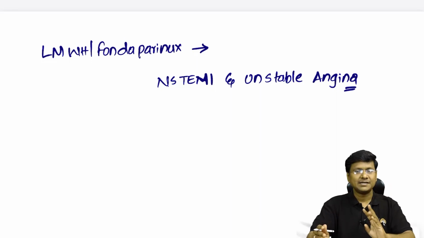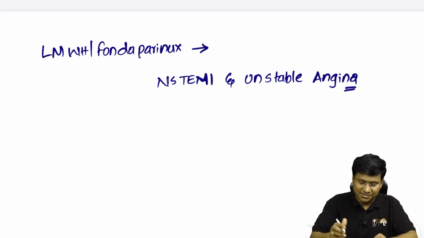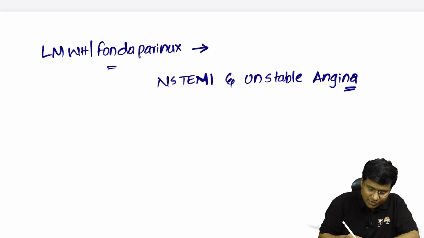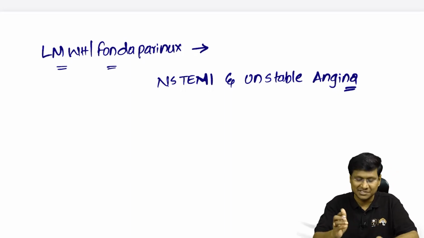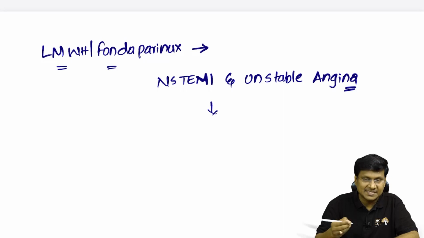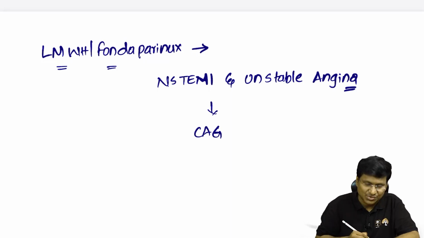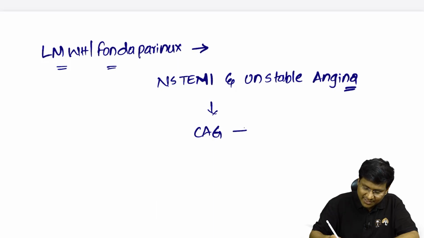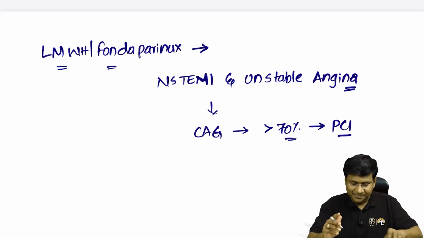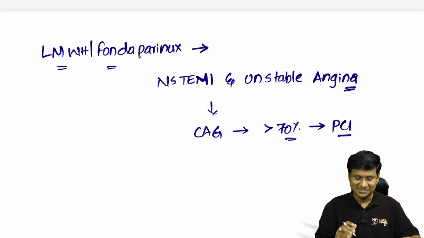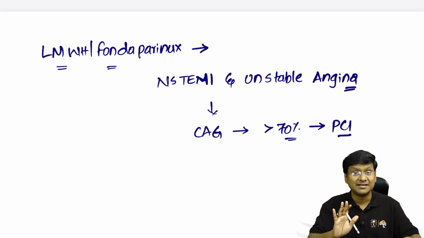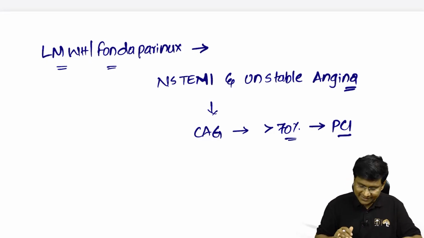So these are the two clinical conditions where we give fondaparinux or low molecular weight heparin initially, and once the individual is stabilized, the individual has to undergo coronary angiogram, and if the coronary angiogram shows a blockade of more than 70%, that is when we need to plan for percutaneous coronary intervention. So this is about the revascularization in cases of ischemic heart diseases. Next question.